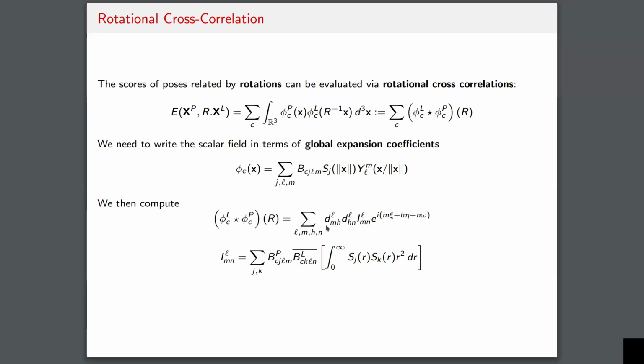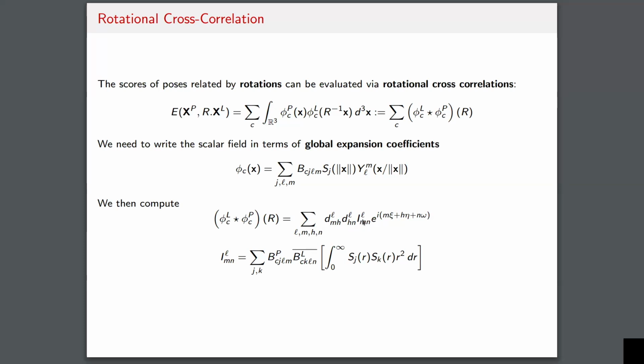So these D LM H's are essentially constants. Well, they're not constants, but these are things that you can pre-compute and are not related to the protein or the ligand. This is just the entries from the Wigner D matrix for rotations around the y-axis. So these are things that you can pre-compute, and you can just put them in your three-dimensional grid, right?